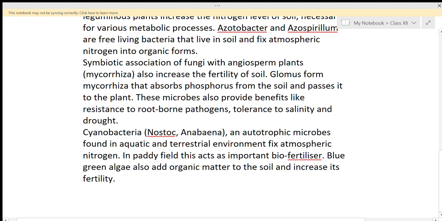In paddy field, paddy means rice. In the rice field, this acts as an important biofertilizer. So in the paddy field, these bacteria are playing an important role as a biofertilizer. And blue-green algae also add organic matter to the soil and increase its fertility. Blue-green algae is also cyanobacteria, and this blue-green algae is present in the soil and adds organic matter to the soil, and in this way they also increase the fertility of the soil.